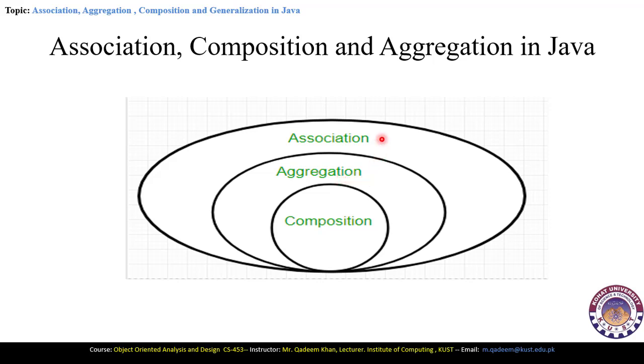And at the end we have the association. Association implements composition and aggregation both. In the association we can access the data member and member function of any class through declaring the associated object of that particular class. We call that particular class with the help of objects.